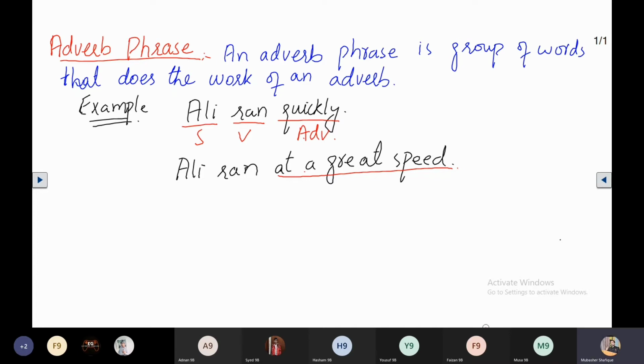More examples: the pigeon flies swiftly.